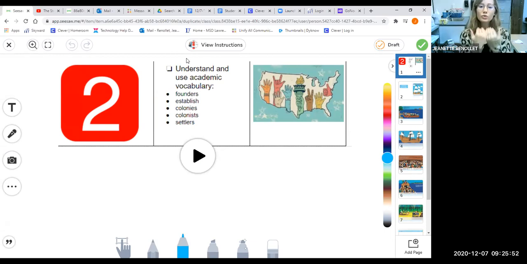When they moved and settled in the new country, which is now America, they had a very hard time. We just saw a video about what happened when these people decided to immigrate or move to the new lands. Today, you are going to think about the new vocabulary and think about how that connects to the book we're going to read today.